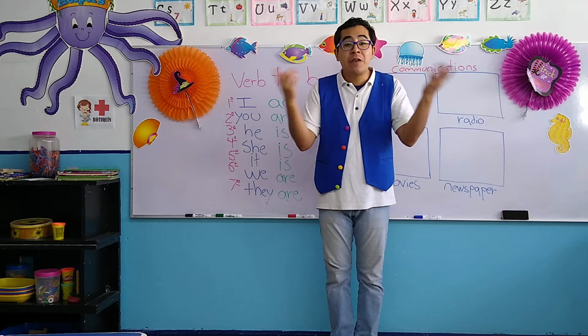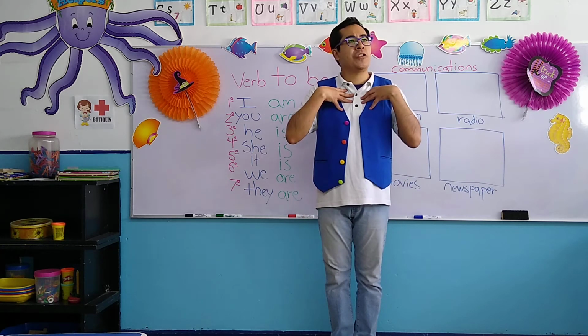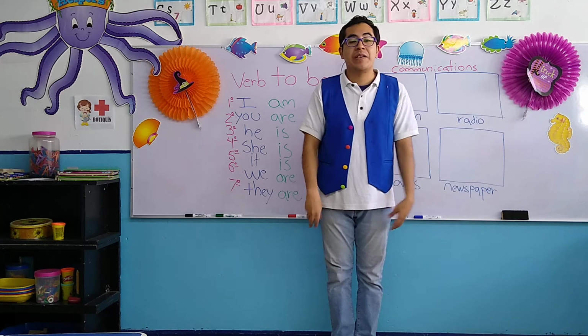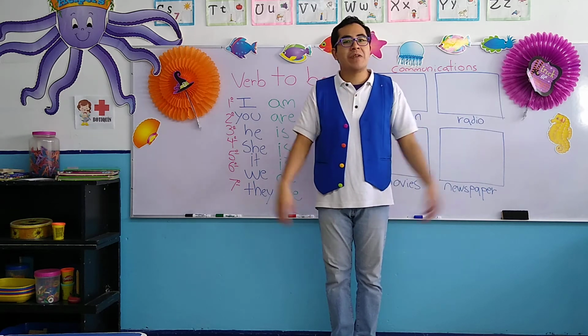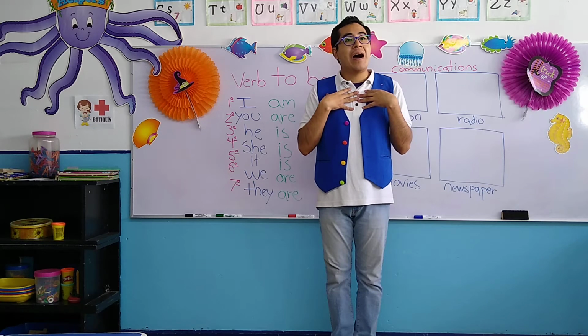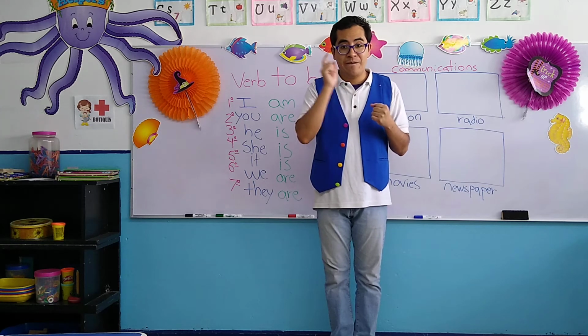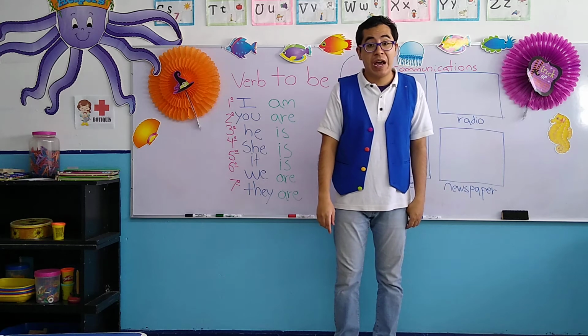Instead of saying Teacher Jacob, en lugar de decir Teacher Jacob, solamente voy a decir I. Instead of saying Sofía, voy a decir I. Instead of saying Francisco, I am going to say I, yo, okay? Very good.